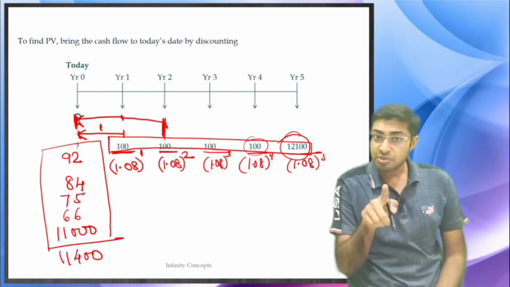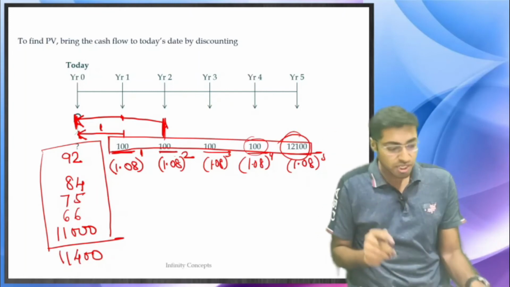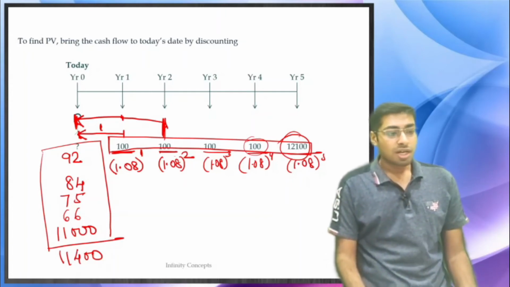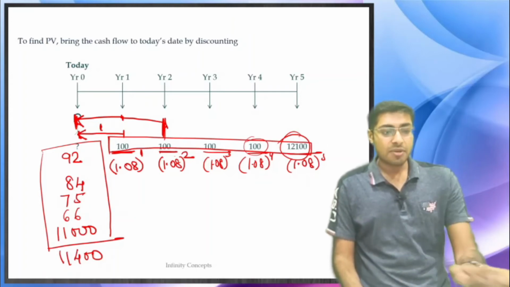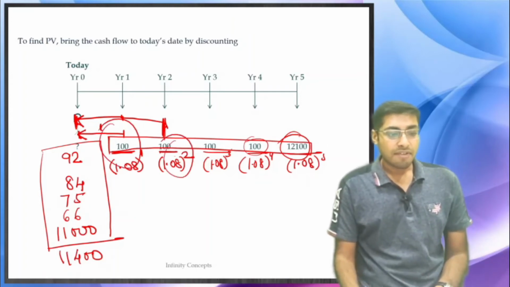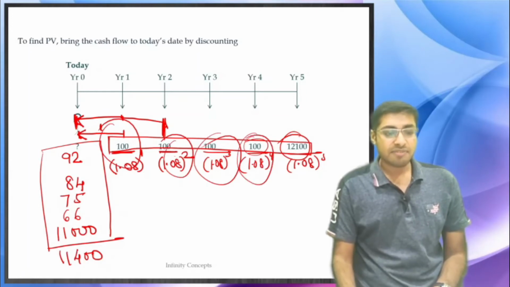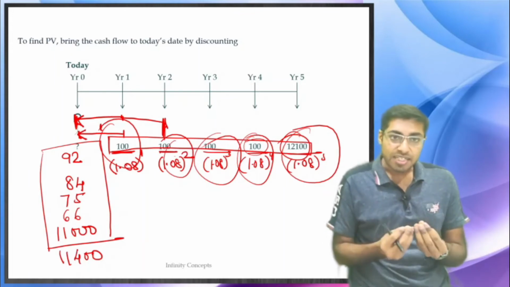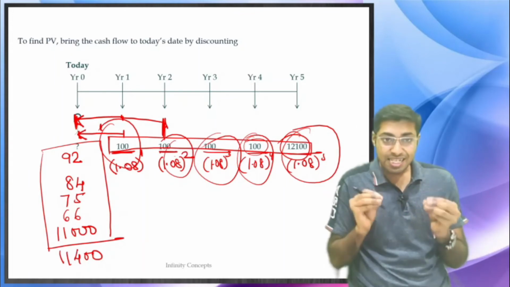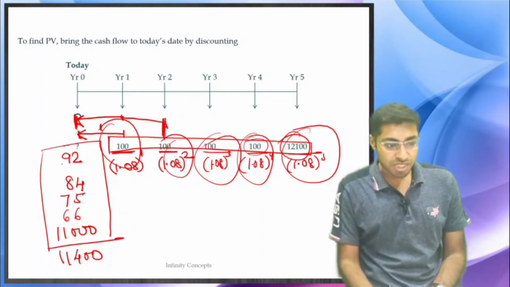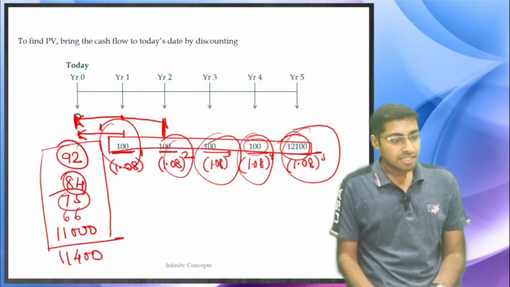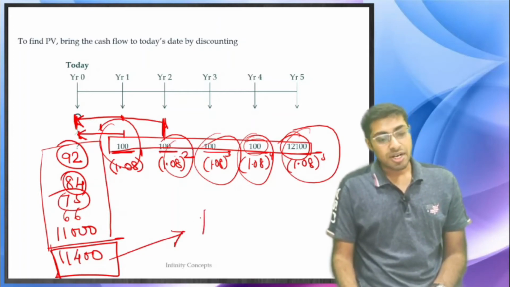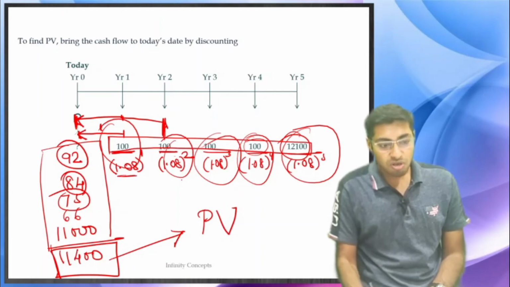And discounted cash flows are 11,400. When you actually take your calculator and calculate this, you convert the first 100 into 92, then the next 100 you convert into 84, this 100 you convert into 75, 66 and 11,000. So much of the work that you have done is to calculate the present value, or discounted cash flows. You call it the present value of all of these numbers.